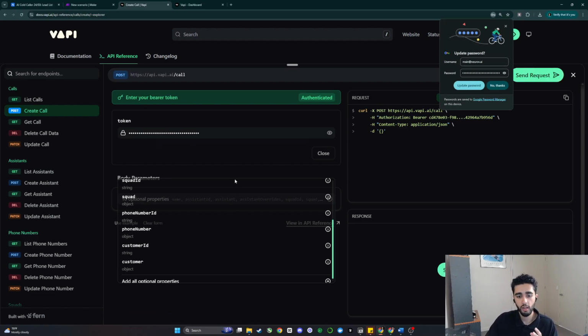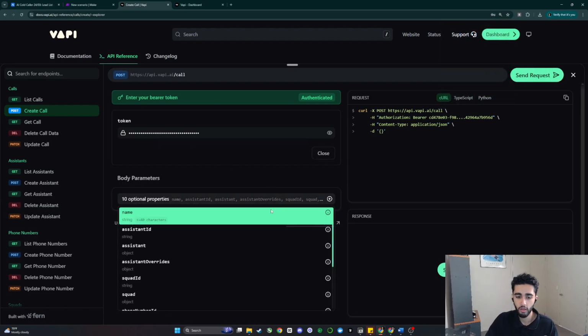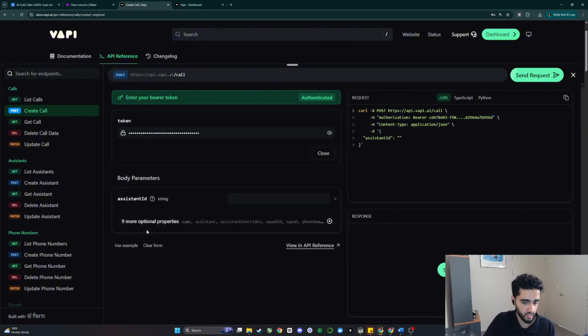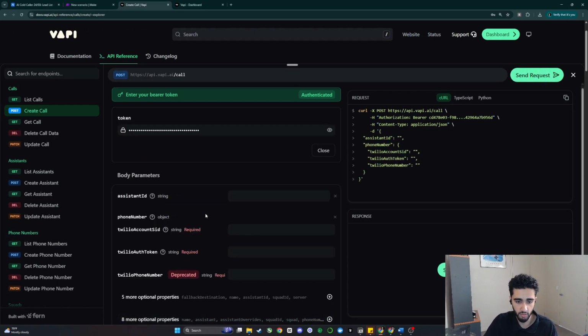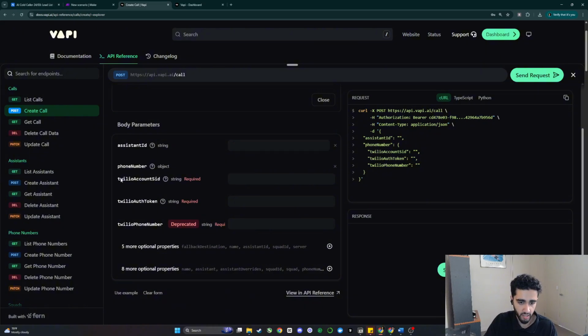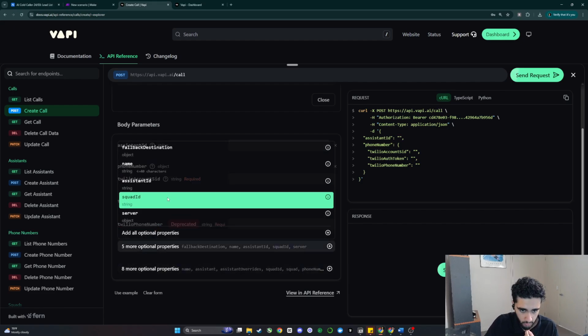Obviously, if we're going to be making a phone call, we need a few key parameters to make sure that we're making a phone call from the correct agent. So we're going to need the assistant ID. We're going to need the phone number ID. In this case, we can just do phone number. And you can see here it says Twilio. It also says deprecated. That is interesting. It says deprecated. Wow, they change this quite frequently.